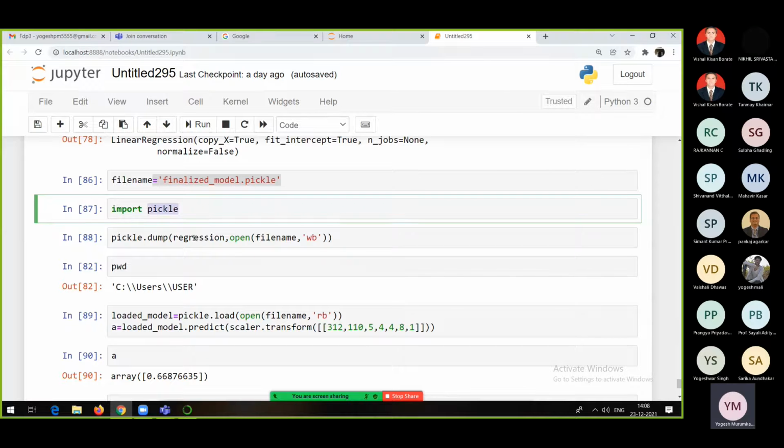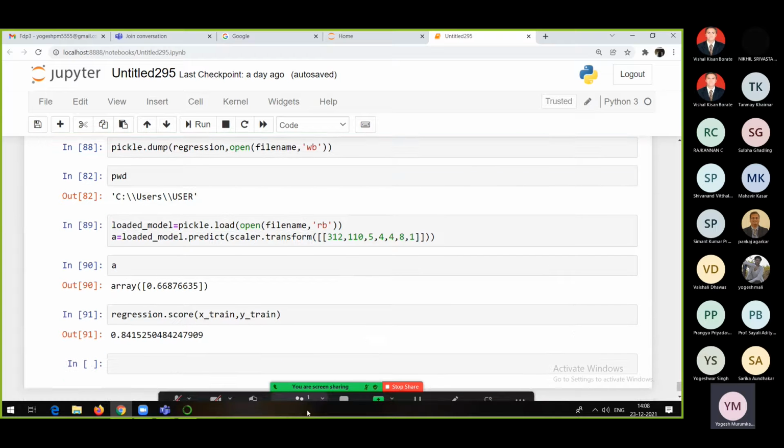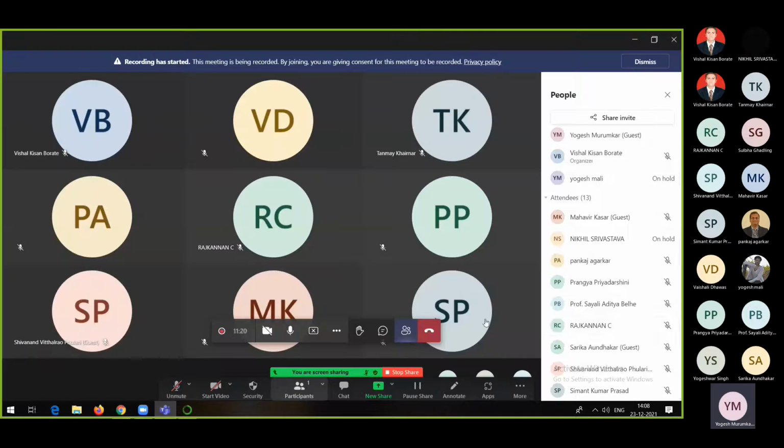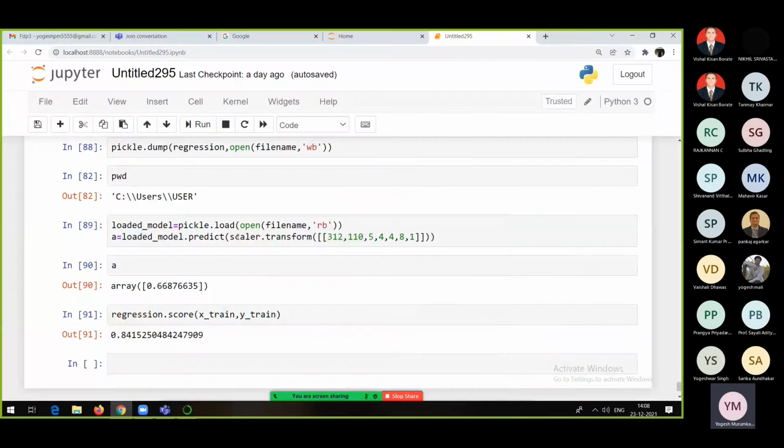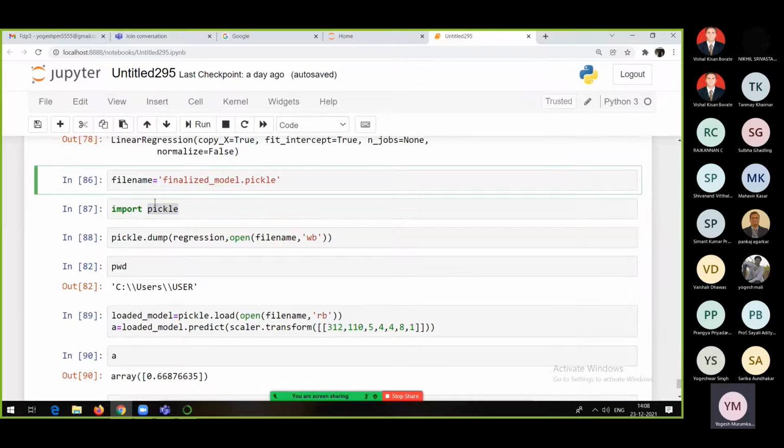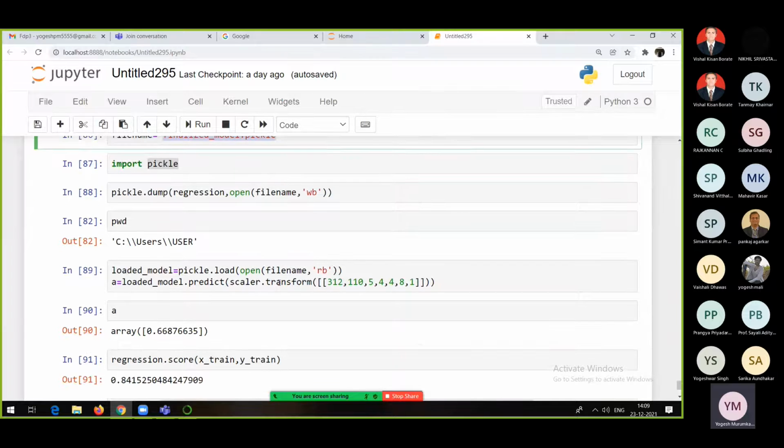So why am I telling you this? Because now I am going to create an application, a web application, from that model. Those who were present in the last session will get this point. In the last session we came up with this model, saved it, and used it to predict the chance of a person getting admission to a foreign university for masters.